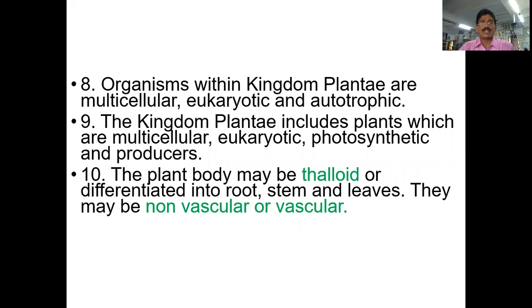The organisms of the plant kingdom are multicellular, eukaryotic, and autotrophic. They are not dependent upon others; they can prepare their own food. The kingdom Plantae includes plants which are multicellular eukaryotes. In some, the plant body is thalloid, having thallus-like structures. The thallus is a flexible plant body. Some plants have root, stem, and leaves. Some plants are non-vascular plants, and some are vascular plants.